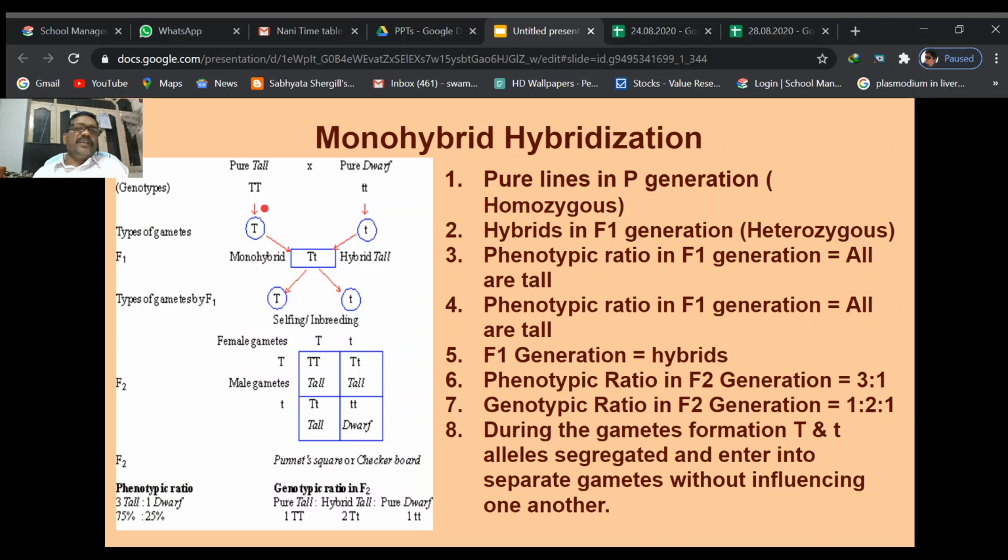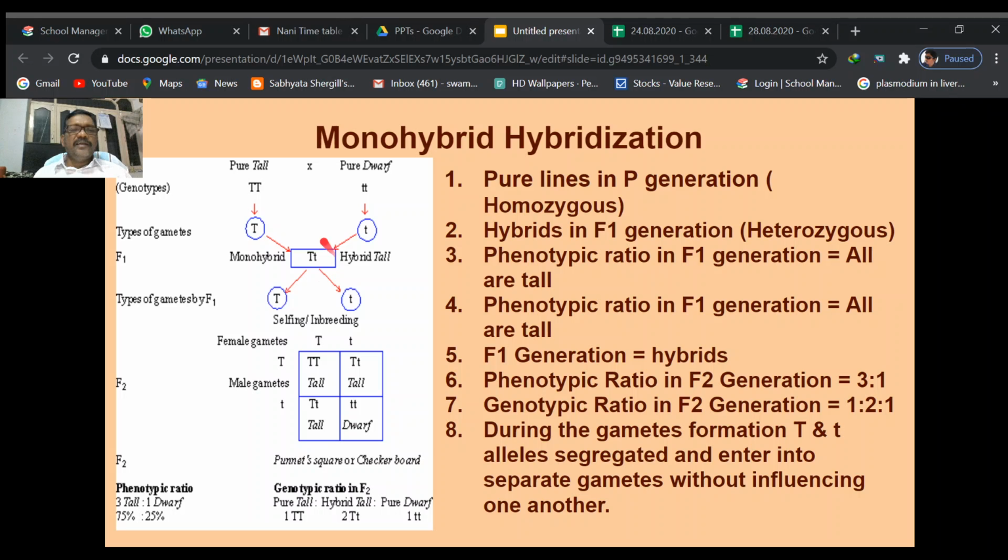So, for example, this is the male plant and this is the female plant. Due to cross pollination, the pollen grains are placed on the stigma of the ovary. Then what happens? Those male gametes combine with the female gametes and produce the diploid again.